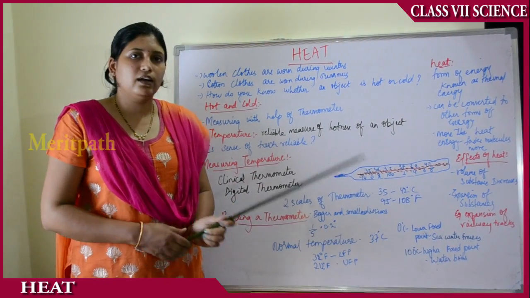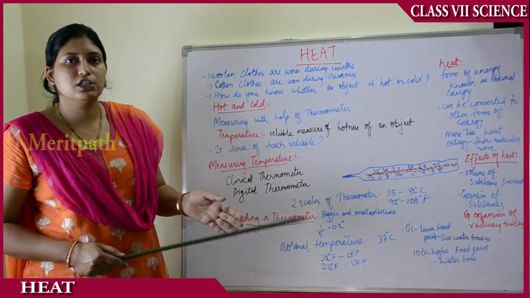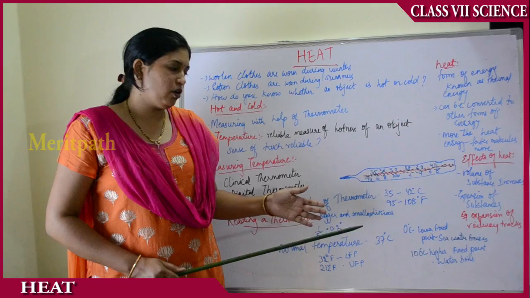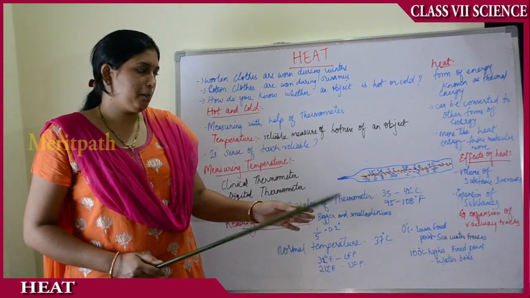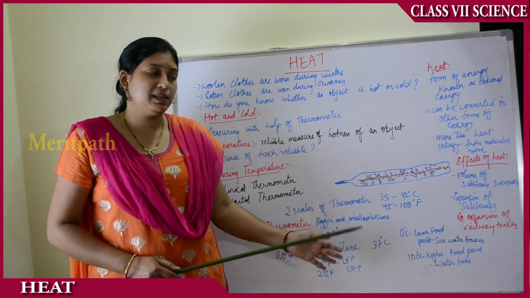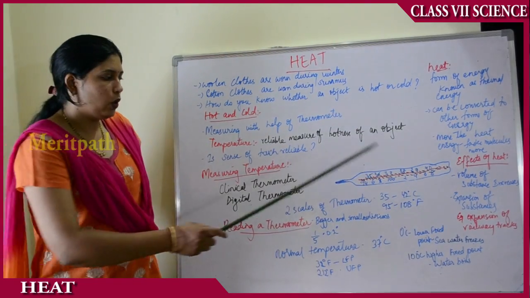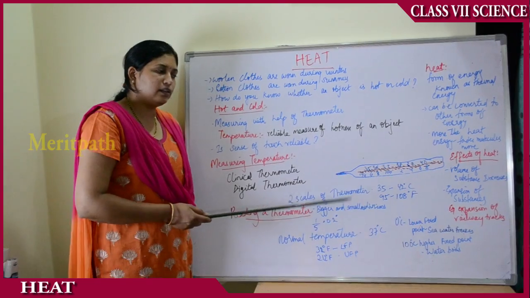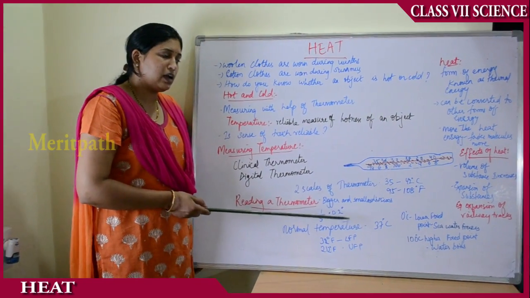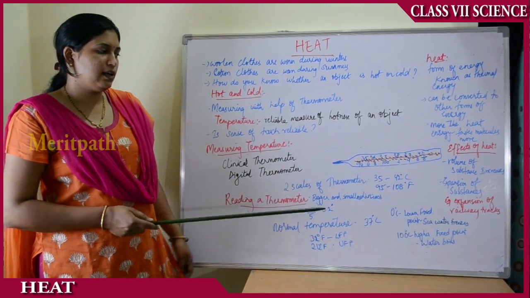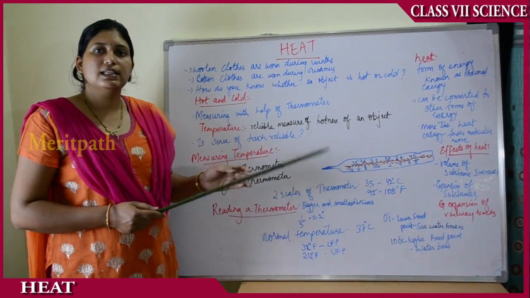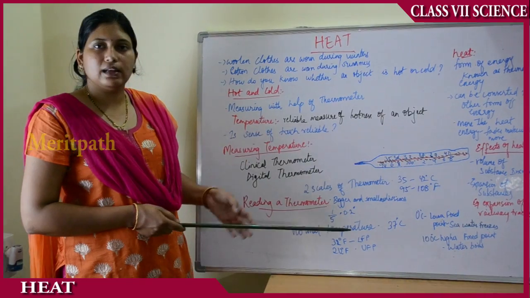0 degrees centigrade indicates always the lowest fixed point. That means seawater freezes here, taking the temperature on a scale of 0 to 100. 0 degrees centigrade has been set as the lower fixed point, LFC, and at this temperature the seawater freezes, and 100 degrees centigrade has been set as the higher fixed point where the seawater boils. So this is the standard temperature measurement for degrees centigrade.